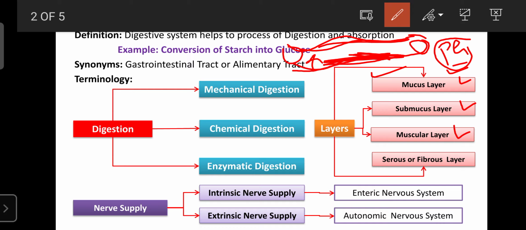So the next one is the serous or fibrous layer. It is the outermost layer of the GI tract, present on the surface of the GI tract.